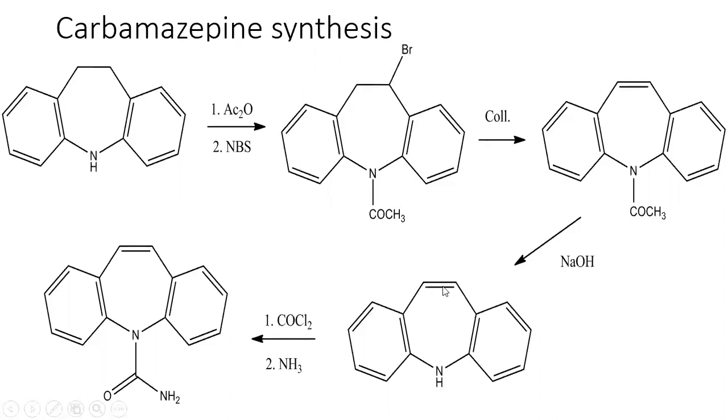So this is how it is shown here. The next step, it is treated with an alkali such as sodium hydroxide. The deacetylation takes place, and thereby it will form the iminostilbene ring. This iminostilbene ring, in the next step, is treated with phosgene, that is COCl2, and ammonia. So the amide group will be placed on this nitrogen. So this will form the dibenzazepine carboxamide, that is nothing but carbamazepine.